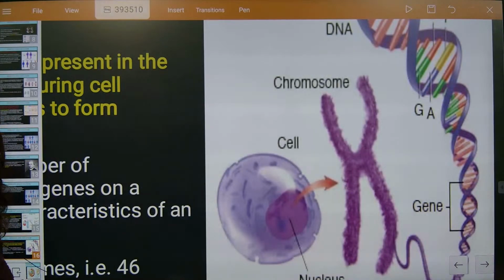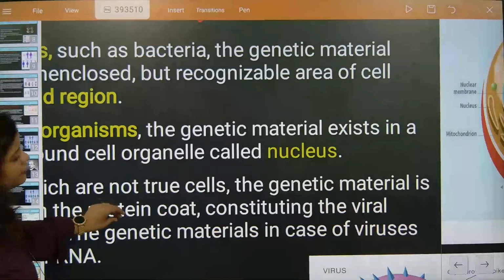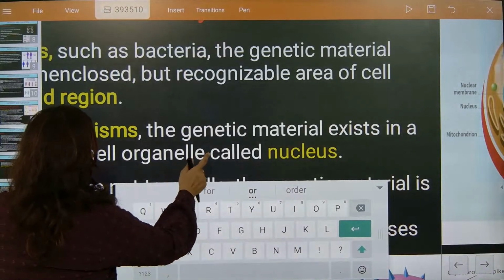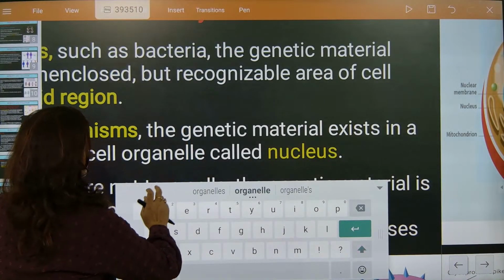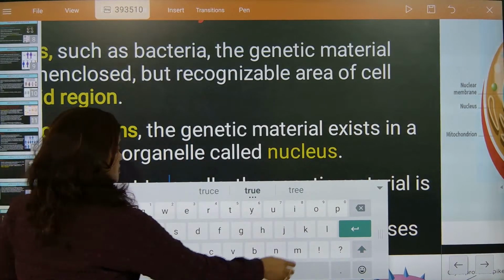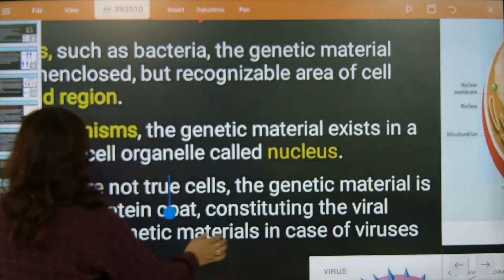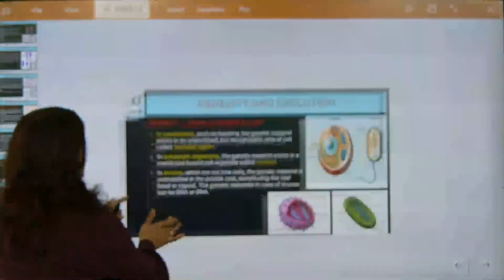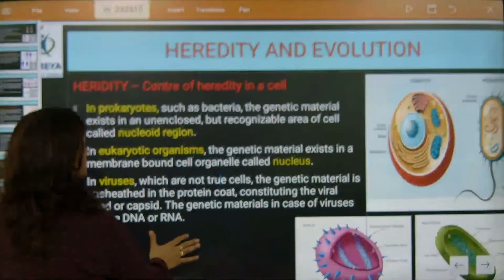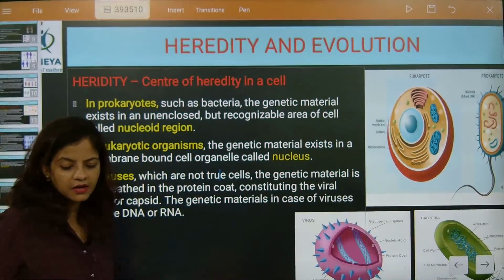Now we are going to talk about the next section. Are we ready, children? Now you check this one out. Now look here, everyone.